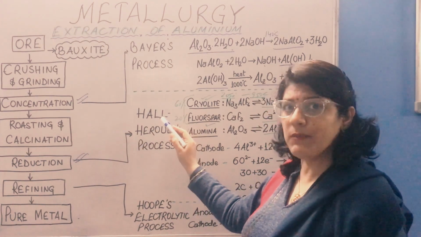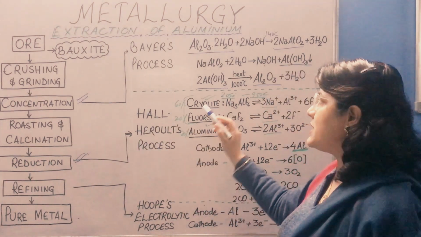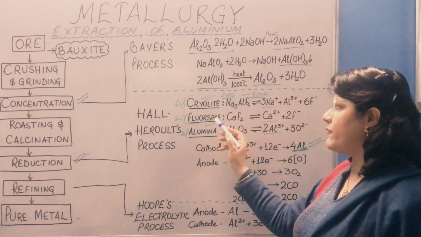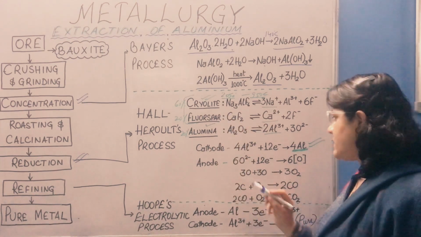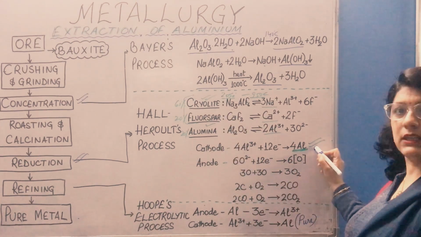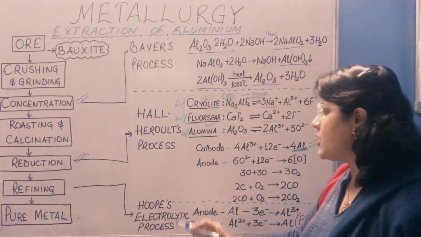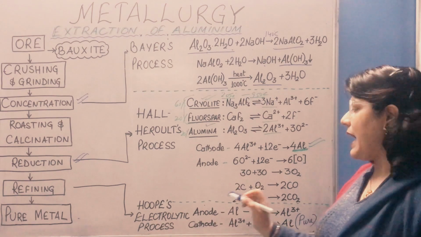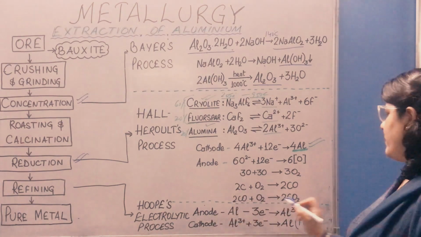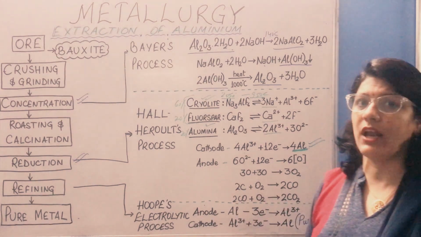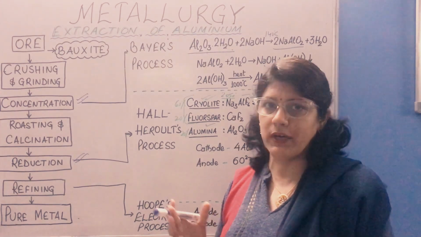The process name is Hall-Héroult process. For this we are using this mixture of cryolite, fluorspar and alumina, and at the cathode we are getting this aluminium. And last process for the refining of aluminium is Hoope's electrolytic process, in which at the cathode we are getting pure aluminium which can be tapped from the top of the electrolytic cell.